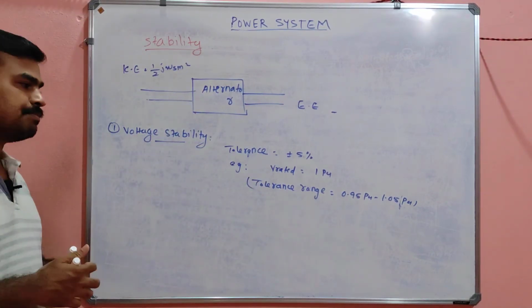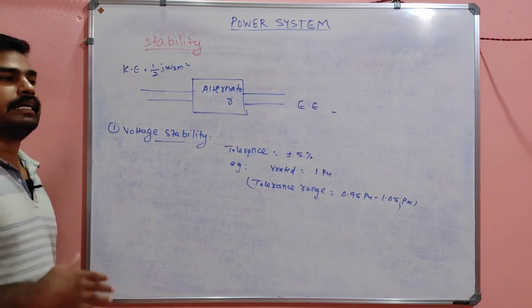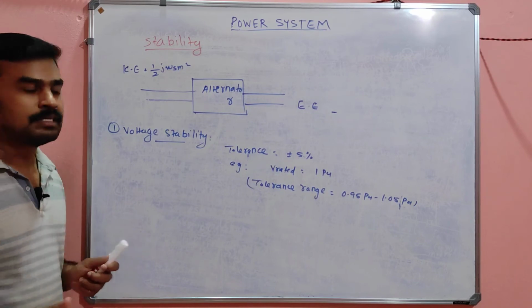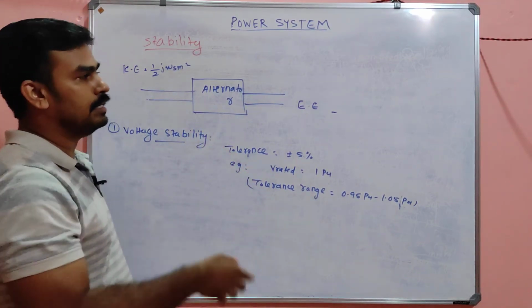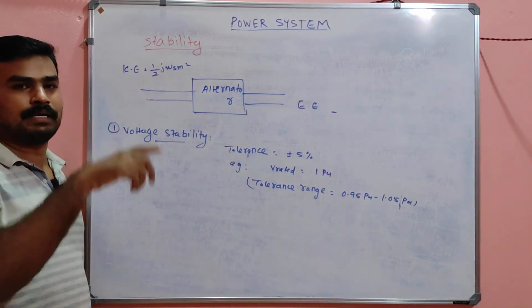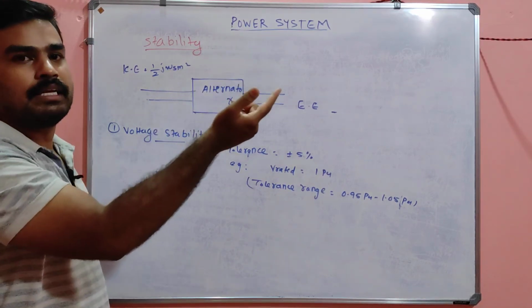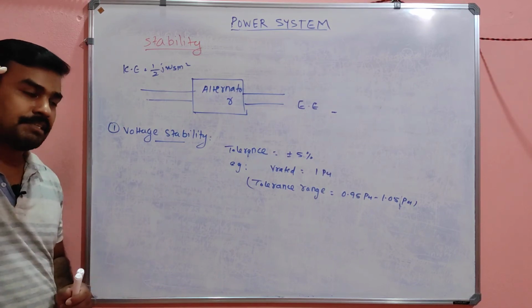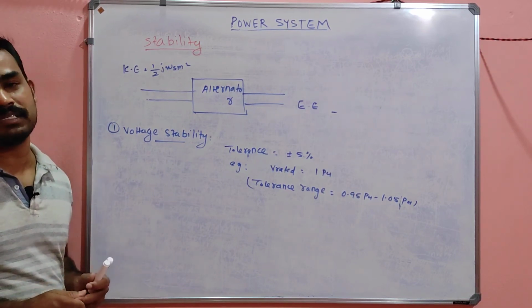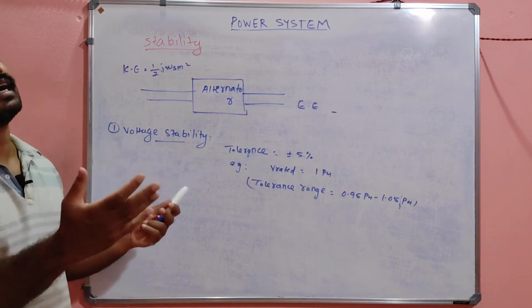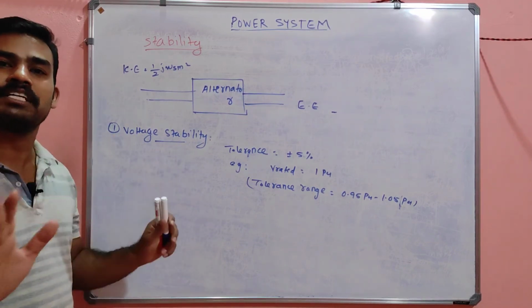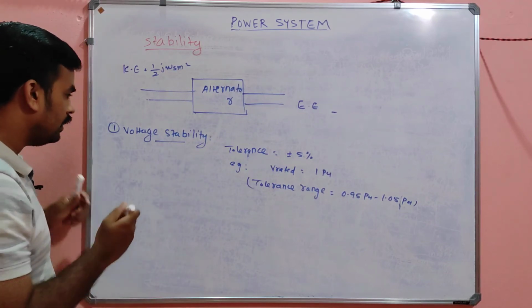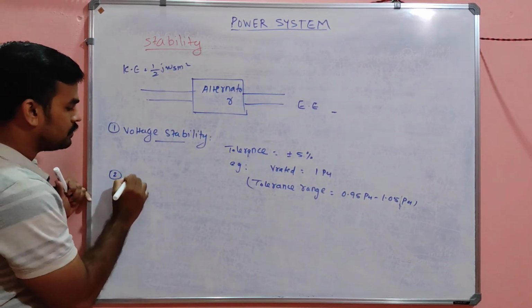That means if a system is operating at 230 volt, 5% can be increased or 5% can be decreased. That is not at all a problem. And at that time, it is like that ball. Consider that ball example. Even if you disturb it slowly, after the disturbance is over, it will come back to the original position, no problem. It will not affect the stability of the system that much, but we can consider that it's not unstable. It is actually near to stability. It's okay, it's acceptable, it's fine. Similarly, next stability is nothing but frequency stability.